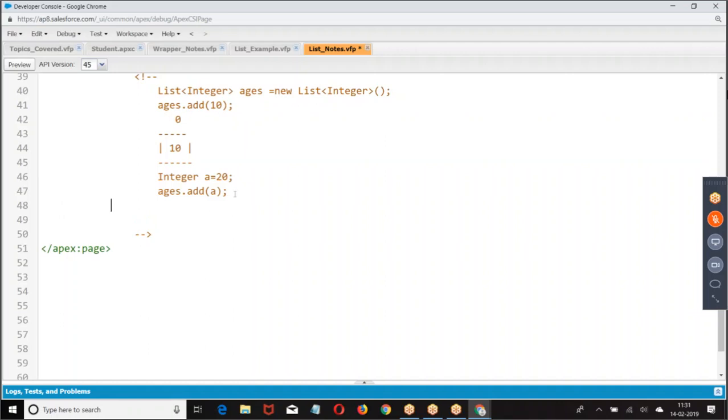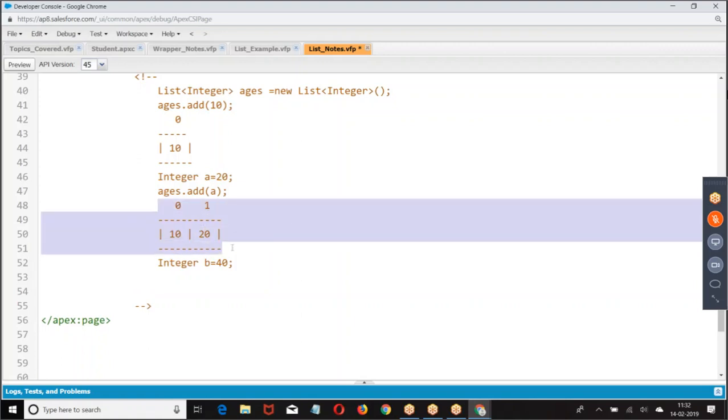Where is the element added? Element is added. B equal to 40.